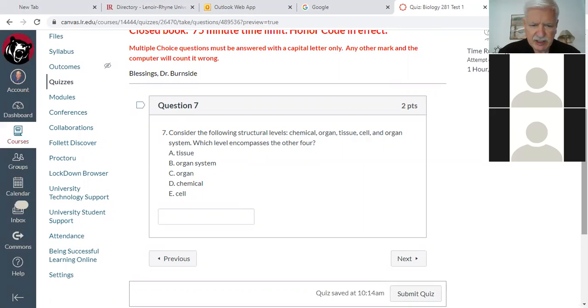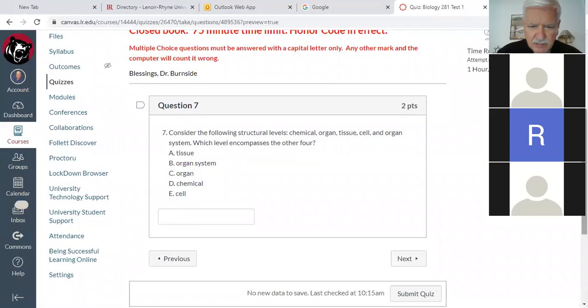Which is the largest level of organization in question number 7? And don't be afraid to guess, okay? Because it's better to get it now than tomorrow say, oh my, I don't know what it means. Who wants to help me with that? Is it C, organ? B, organ system. No, tissues, organs, chemicals, and cells are all smaller. I said C, organ. Oh, no, it's B, organ system.